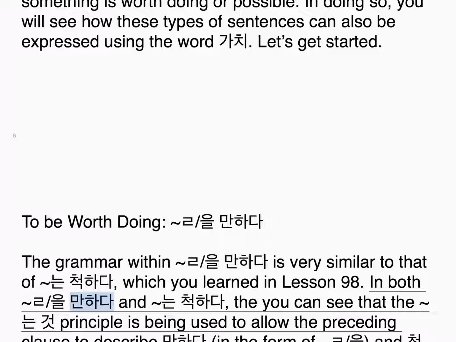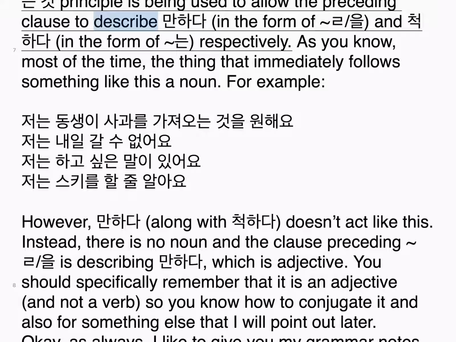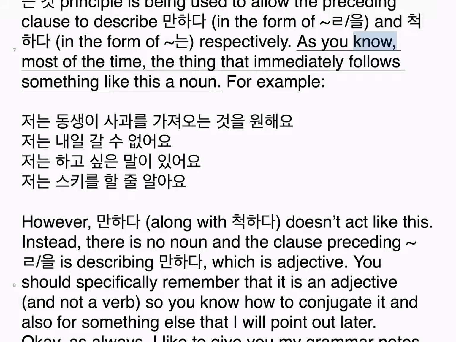In both 만하다 and 는 척하다, you can see that the 는 것 principle is being used to allow the preceding clause to describe, with 만하다 in the form of 을, and 척하다 in the form of 는, respectively. As you know, most of the time, the thing that immediately follows something like this is a noun. For example, 저는 동생이 사과를 가져오는 것을 원해요. 저는 내일 갈 수 없어요. 저는 하고 싶은 말이 있어요. 저는 스키를 할 줄 알아요.